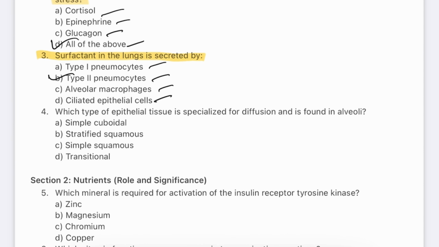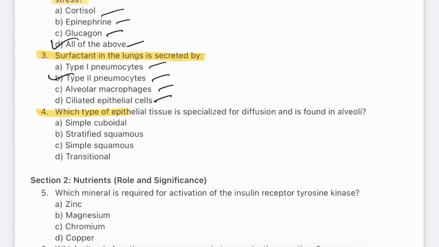Type 2 pneumocyte. Type 2 alveolar cells produce surfactant, a phospholipid-rich fluid that reduces surface tension in alveoli. This prevents alveolar collapse during exhalation and is critical for lung compliance. Deficiency of surfactant in preterm infants leads to respiratory distress syndrome. These cells also generate type 1 cells after injury.